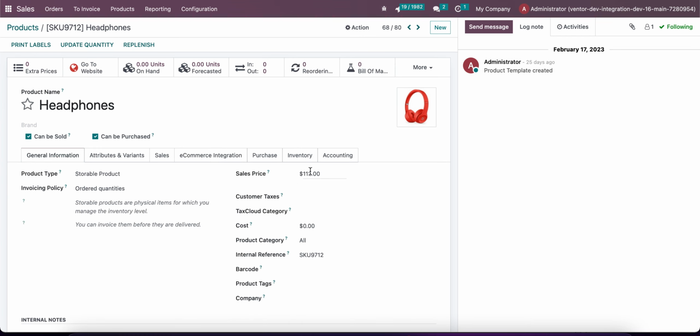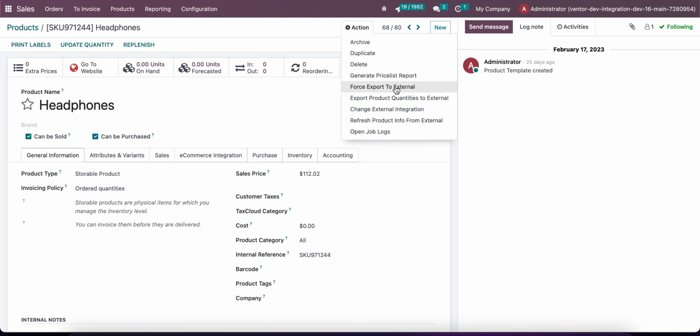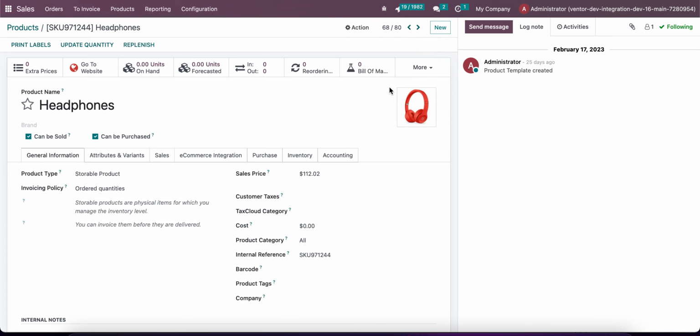So if we activate this checkbox and try to make some changes on our product, for example, change the sale price, enter the reference, and after that we try to force export to external or export product quantities to external, these changes will not be sent to our e-commerce system.